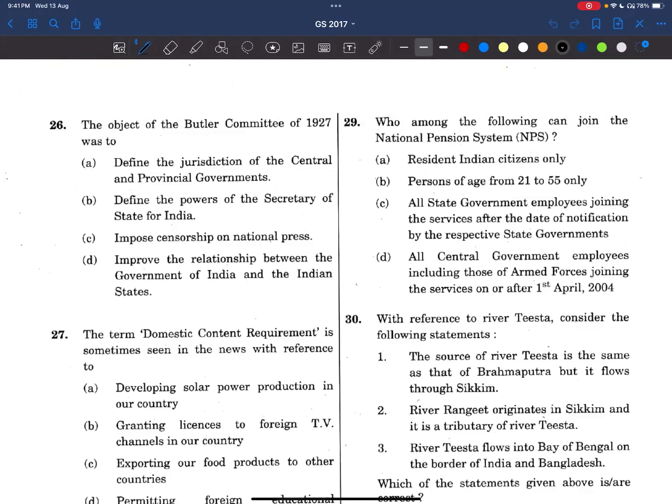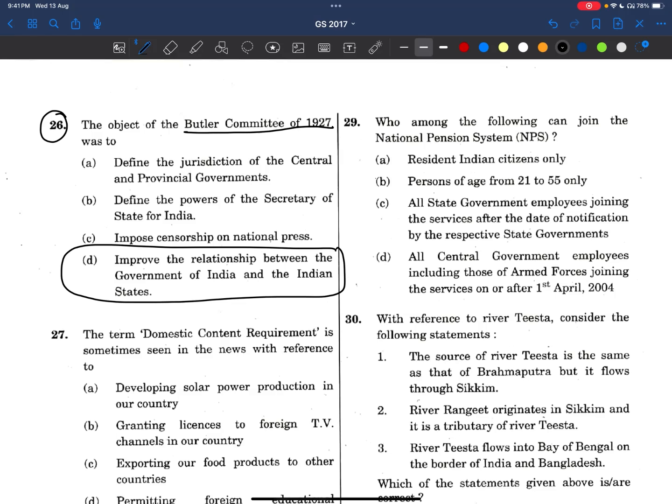Now let's start with the 26th question. The object of Butler Committee of 1927 was to... See here friends, this committee was established parallel with the Simon Commission. The actual name of it is the Committee on the Indian States' relations with British India. See, the answer is very simple: to improve the relationship between the Government of India and Indian states.